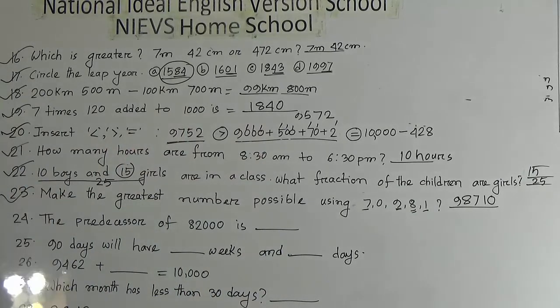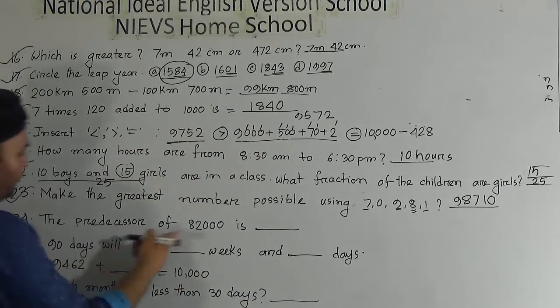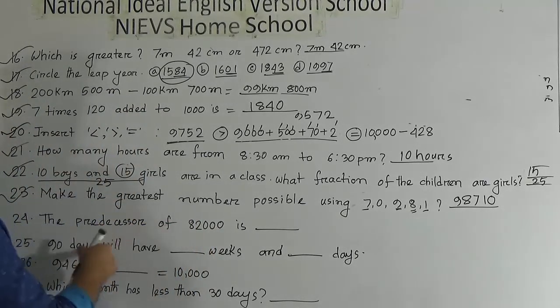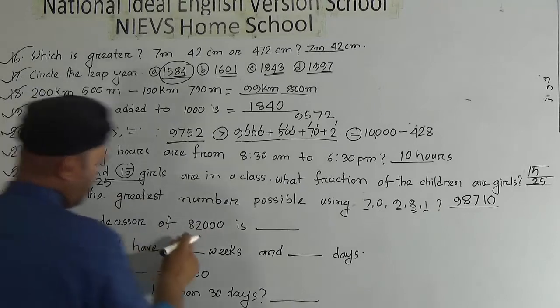Now question number 24. The predecessor of 82,000. Predecessor means the number that comes just before. So what will be here?